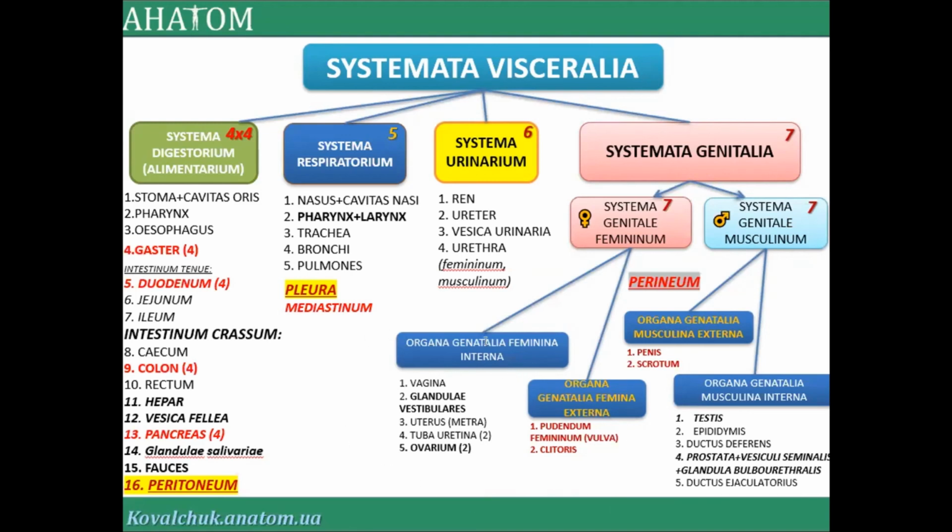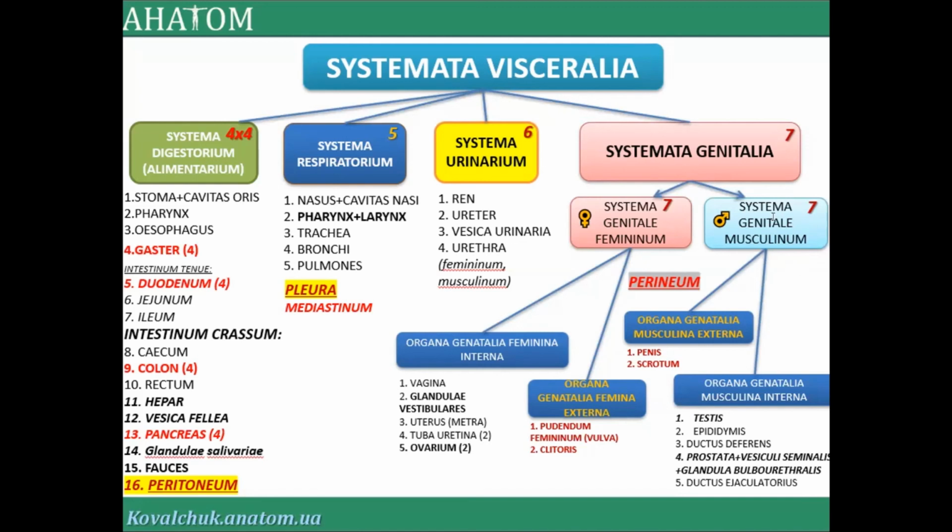a number 7 in a female: external vulva and clitoris, and in the internal vagina, glandular vestibular glands, uterus, metra, hystera, tuba uterina, pair organ, or salpinx, and ovarium, pair organ. Because it's a number 7 for remembering.